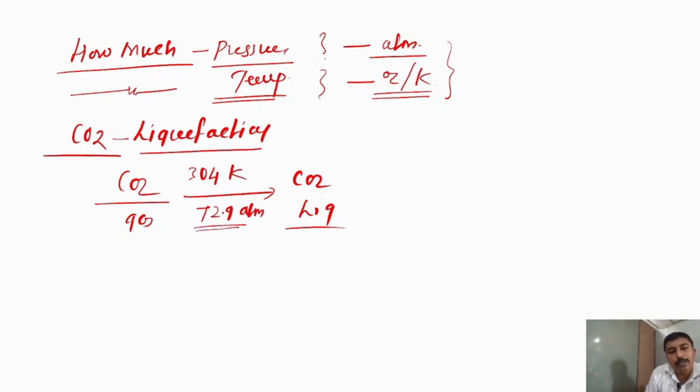So we have to set the temperature equal to 304 Kelvin, and the pressure we have to apply is equal to 72.9 atmospheric pressure. Automatically carbon dioxide gas converts into liquid carbon dioxide. These values required for conversion of gas to liquid are different for helium and for nitrogen. Each gas has its own critical pressure and critical temperature.